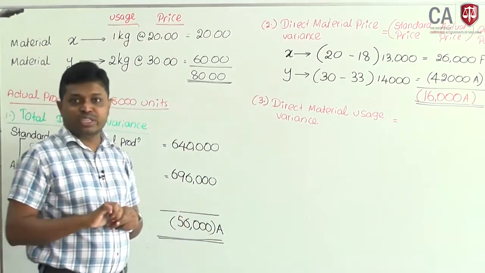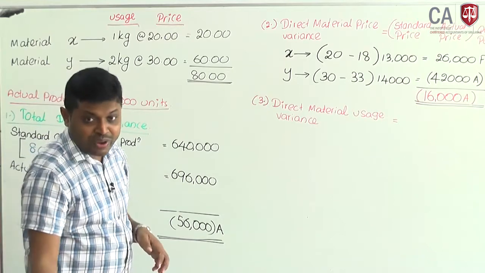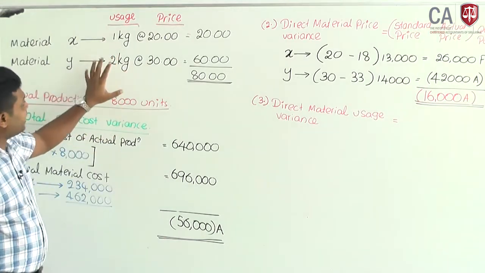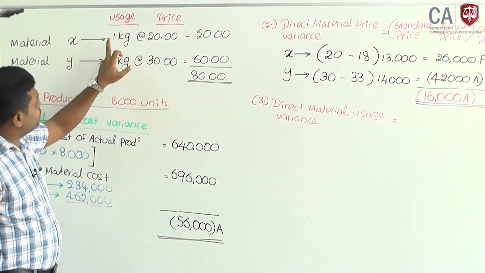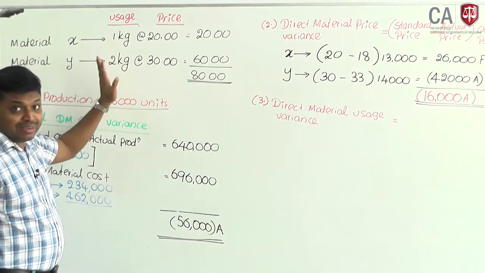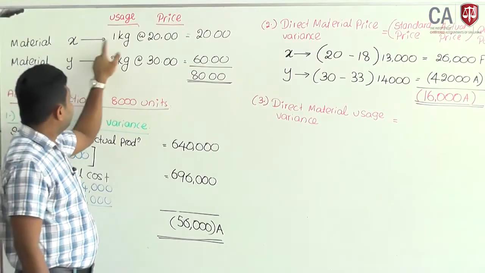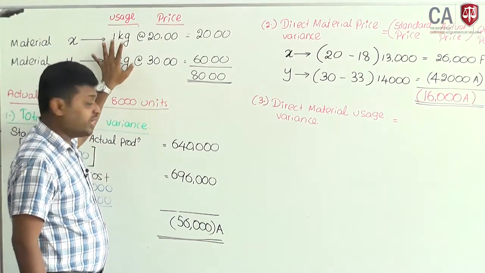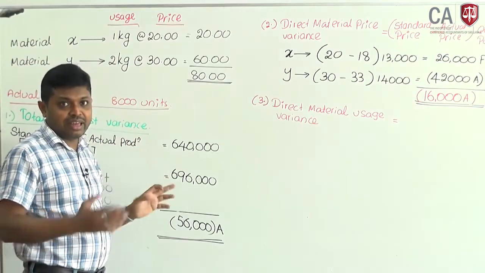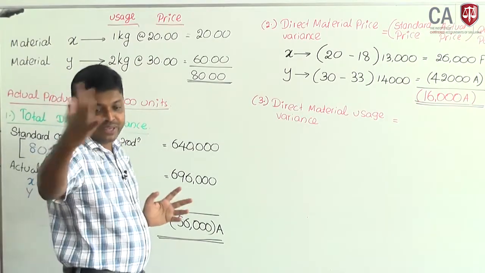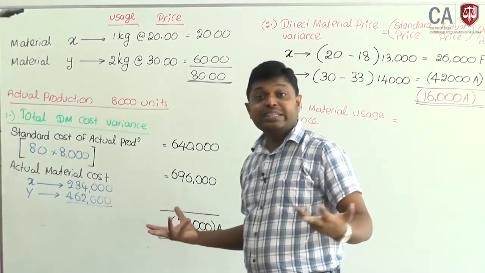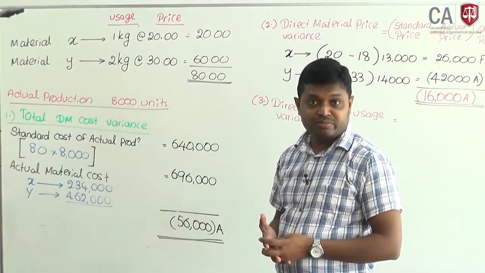Direct material usage variance. How to find it out? Usage variance you will compare. If you produce 1 unit of product, material X required 1 kilogram. If 1 kilogram is needed to make one, how much for 8,000? 8,000. Compare it with actual usage. How many kilograms? 13,000 kilograms being used.